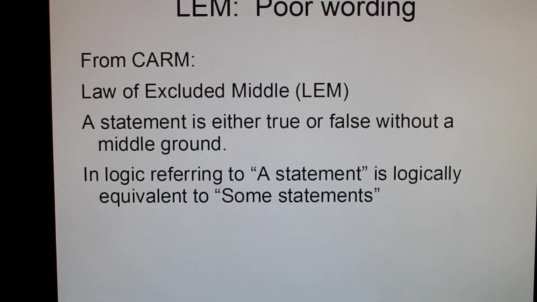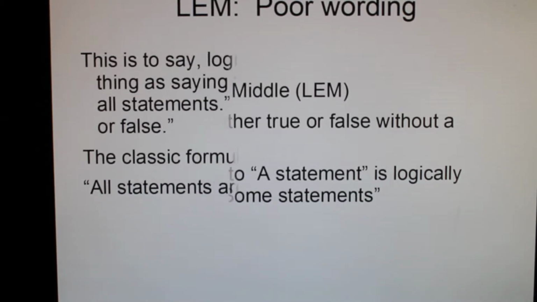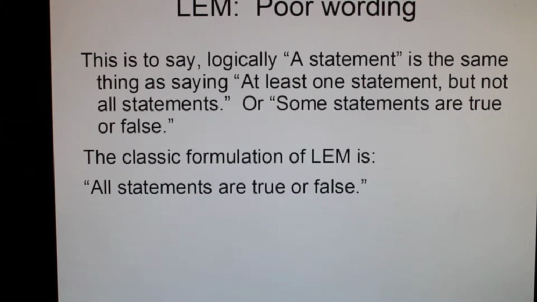From CARM, a statement is either true or false without a middle ground. In logic, referring to a statement is logically equivalent to some statements. This is to say, logically, a statement is the same thing as saying at least one statement, but not all statements, or some statements are true or false. The classic formulation of the law of excluded middle is all statements are true or false, not a statement is true or false.